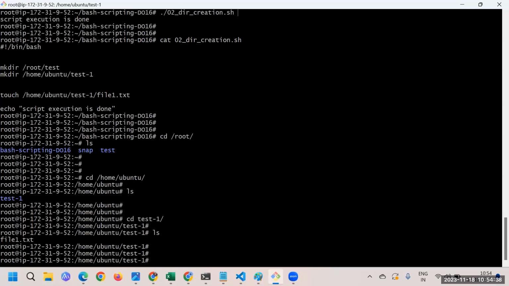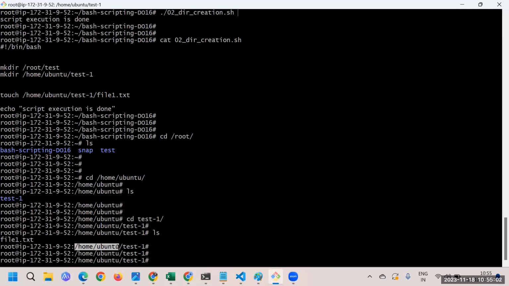Obviously root user has the privilege, but let's suppose you have created a user, let's say Amol, and with that user you are trying to create directories. Here the root user has created the directory under /home/ubuntu because root is the super user.